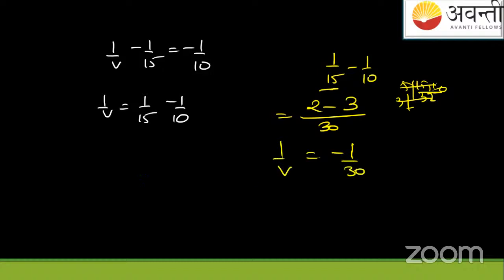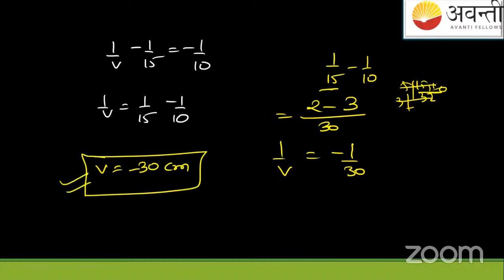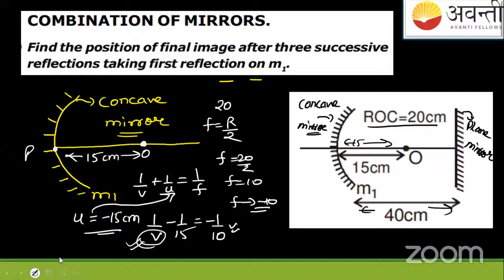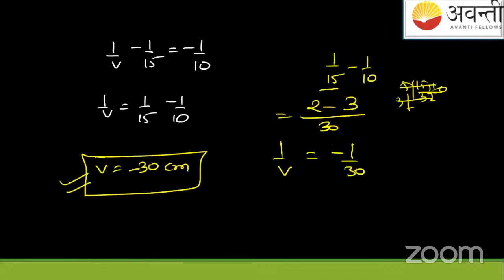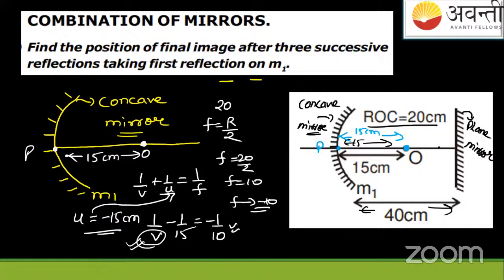This is V. I've solved this in front of you, so no issues here. V will be minus 30, that is minus 30 centimeters. So the key is: if the object is at a distance of 15 centimeters from this concave mirror, where the pole is the center point, the image will be at double of this. Suppose this point is 30 centimeters. I'm writing here, this is 30 centimeters. This will be the image point.